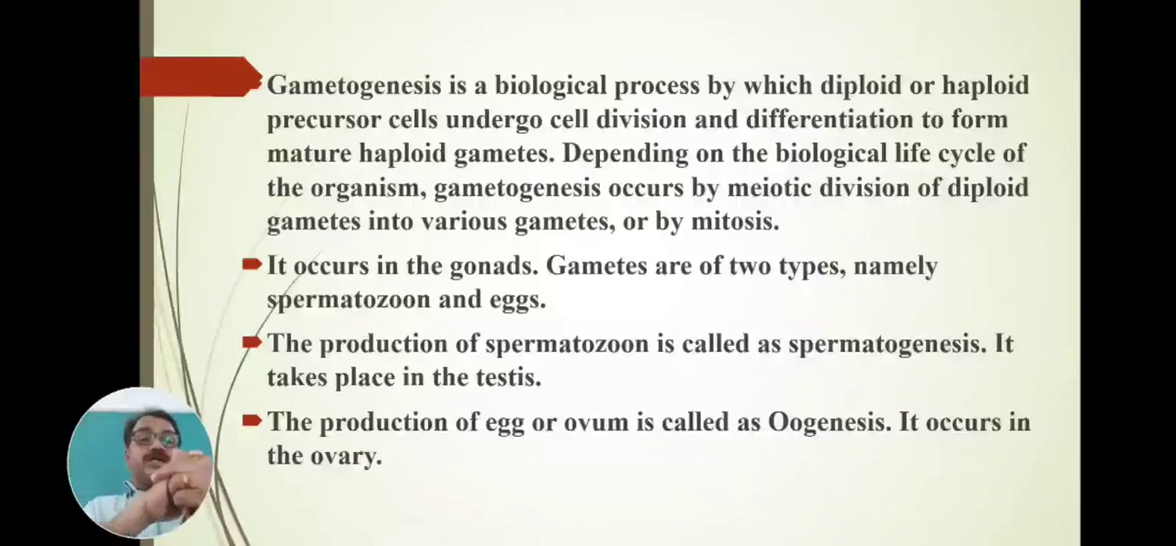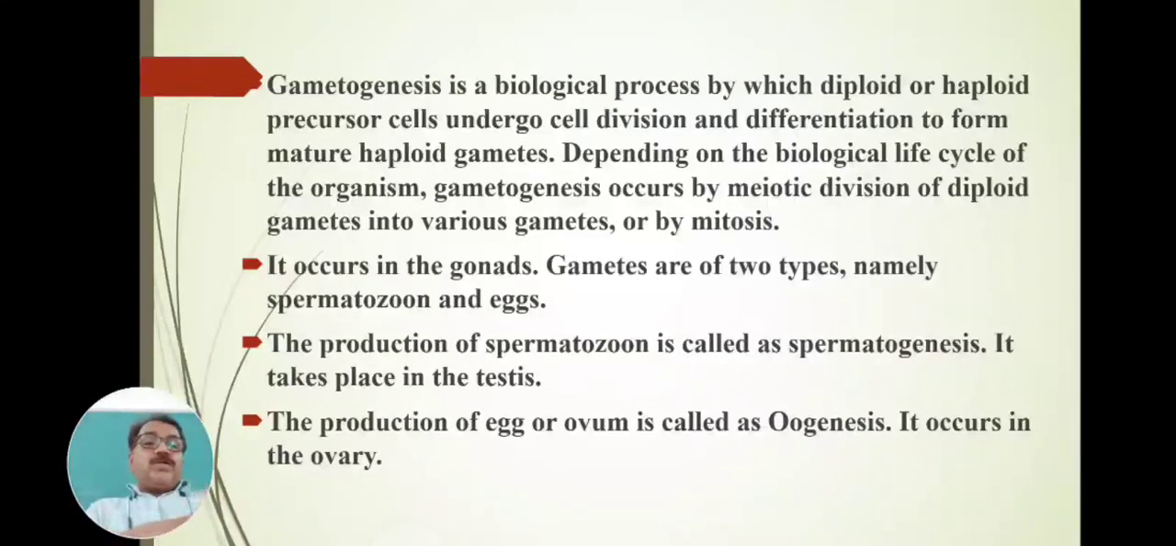Gametogenesis occurs in the gonads. Gametes are of two types, namely spermatozoa and eggs. There are two different types of gonads, male gonads and female gonads. The male gonad is called the testes and the female gonad is called the ovary. From the testes, spermatozoa are produced, and from the ovary, eggs are produced.